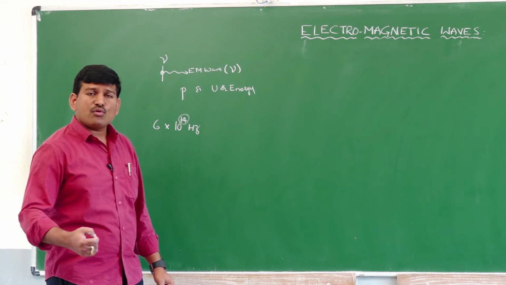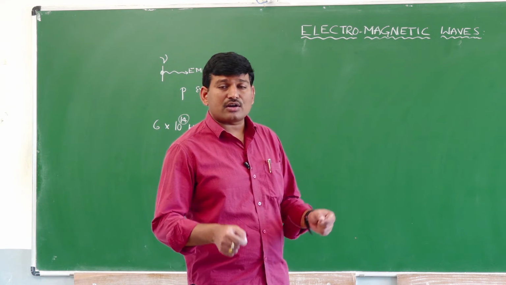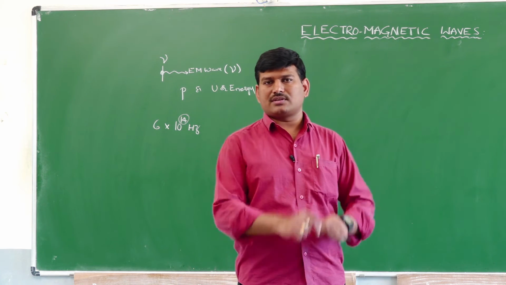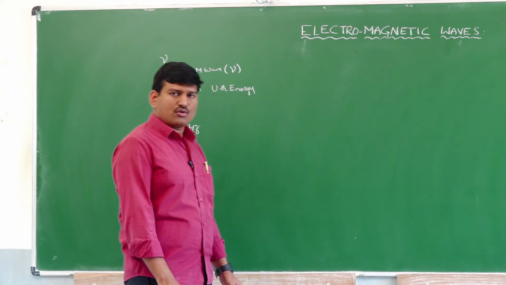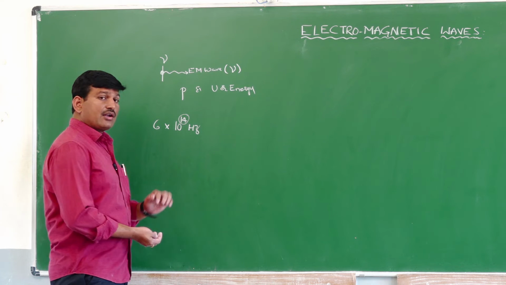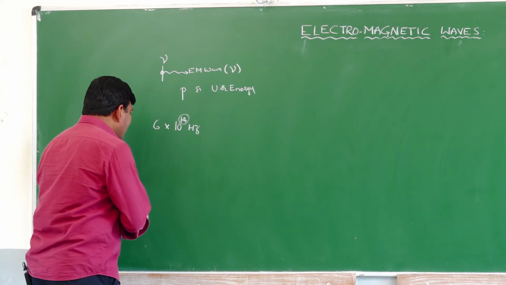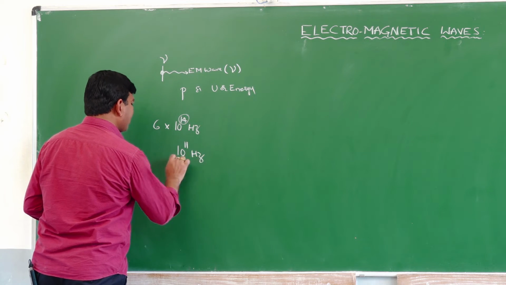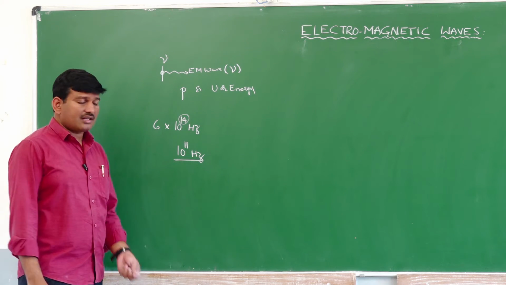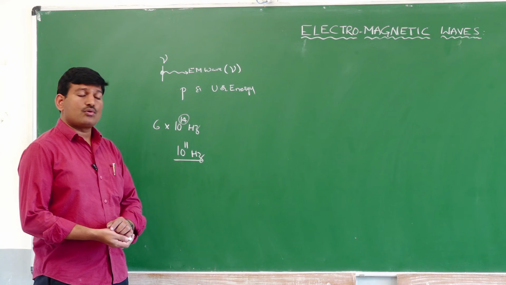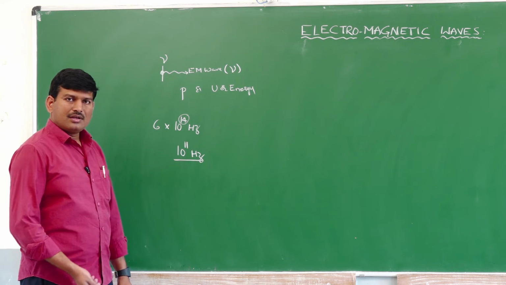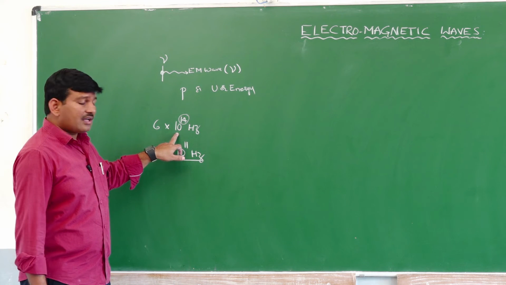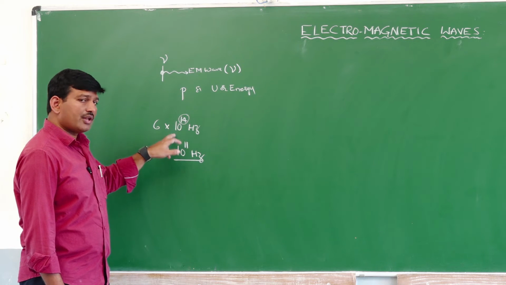Even with modern electronic and electrical circuits, AC circuits, the oscillating charges cannot have a frequency more than 10 to the power of 11 hertz. The maximum frequency of an electrical oscillator at present is only around 10 to the power of 11 hertz, but visible light has a frequency of around 10 to the power of 14 hertz.